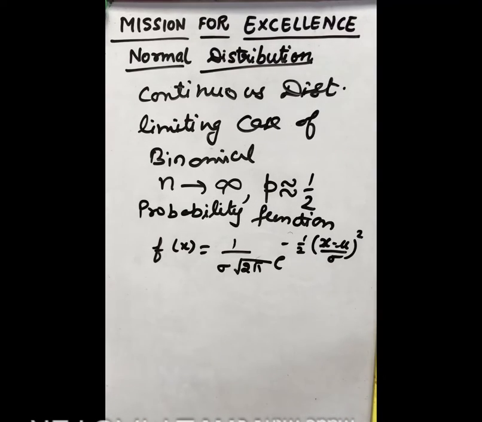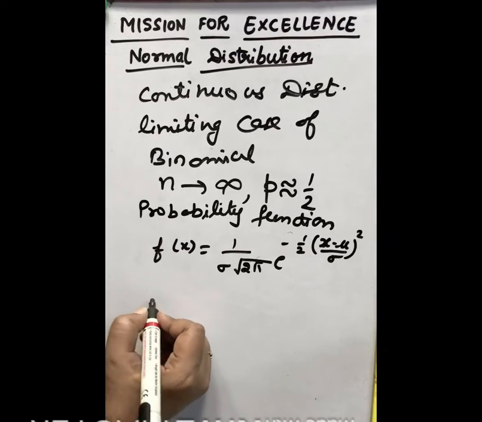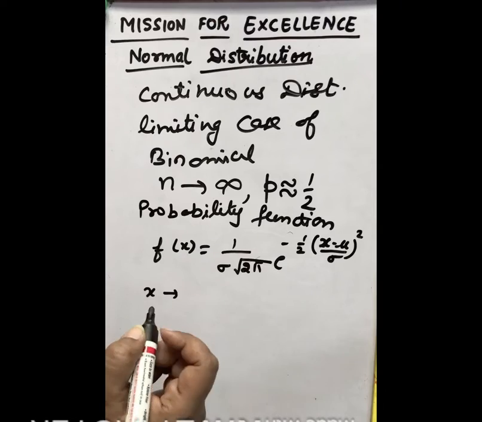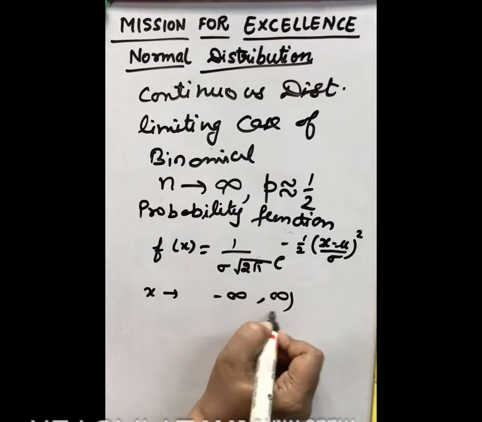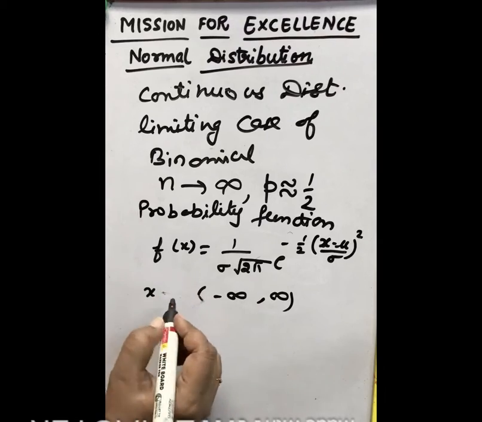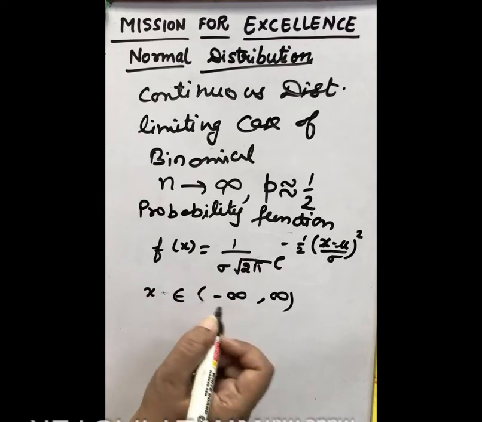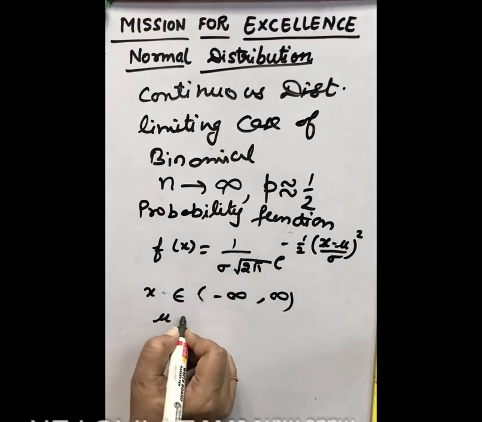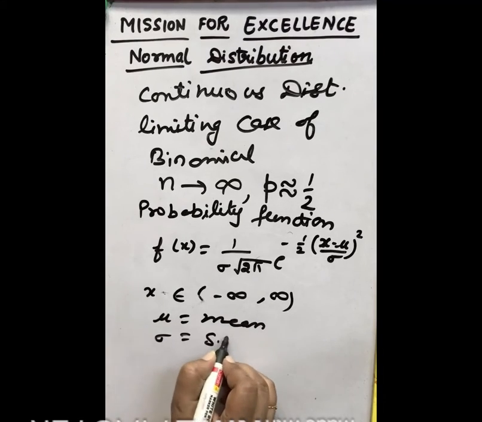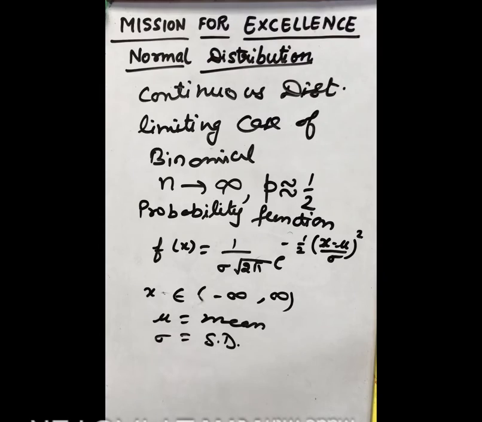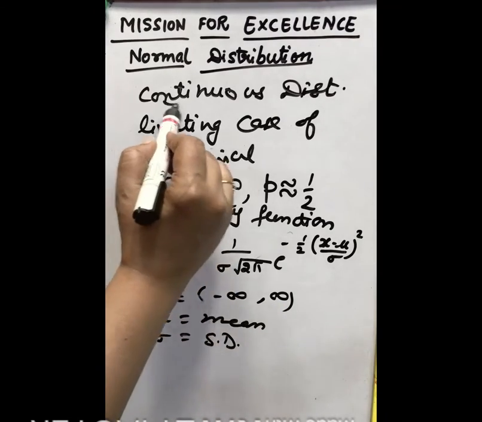This is the probability density function, where x can have all values ranging from minus infinity to infinity, and this mu is known as mean and sigma is known as standard deviation. So this is the probability function. This is a continuous distribution.